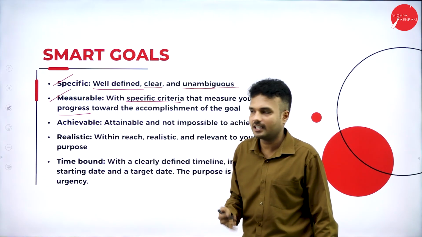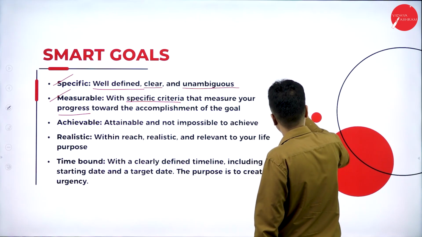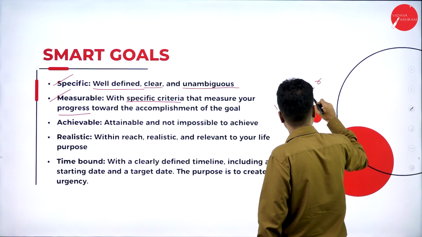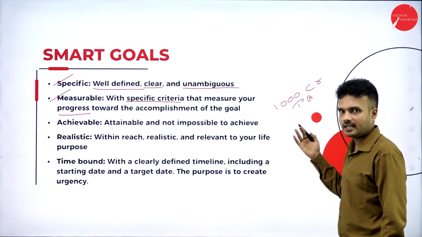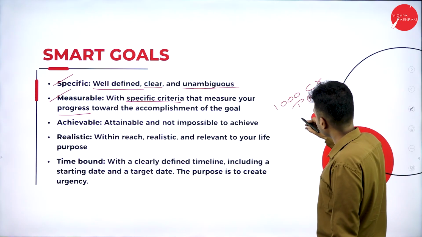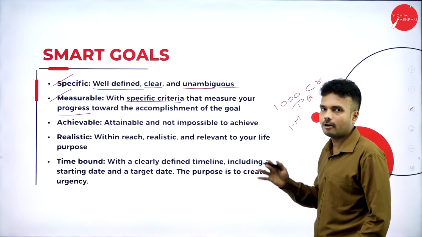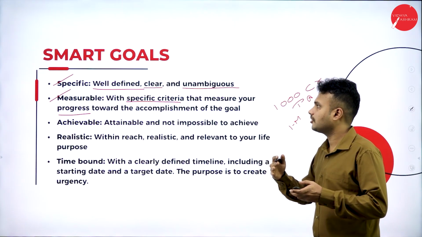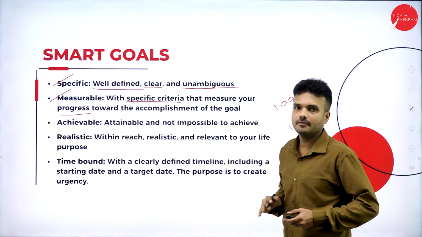How is it going to measure the progress? My company wants to earn 1,000 crores per annum. If a company wants to earn 1,000 crores per annum, what is the minimum profit it must make per month? How much profit must my company make per month? It is going to measure in terms of quantity. It is going to measure the progress of the organization.